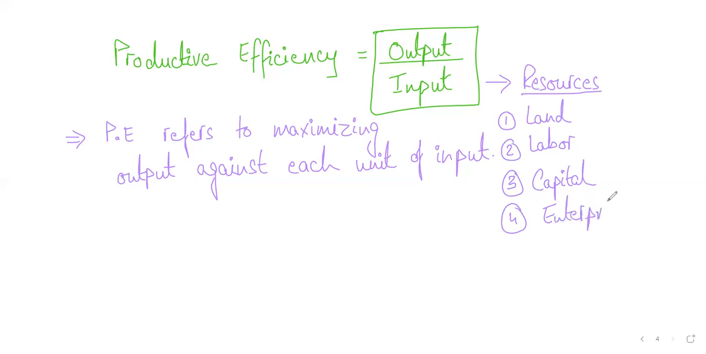Is this making sense? Now, what is the definition of productive efficiency? Let's look at this one more time. Productive efficiency refers to maximizing output against each unit of input. So for each input that you use, you need to maximize your output. That is what productive efficiency is, right? Now, the easiest way to calculate whether a business is productively efficient or not is that we divide the output that that business is producing by the inputs that the